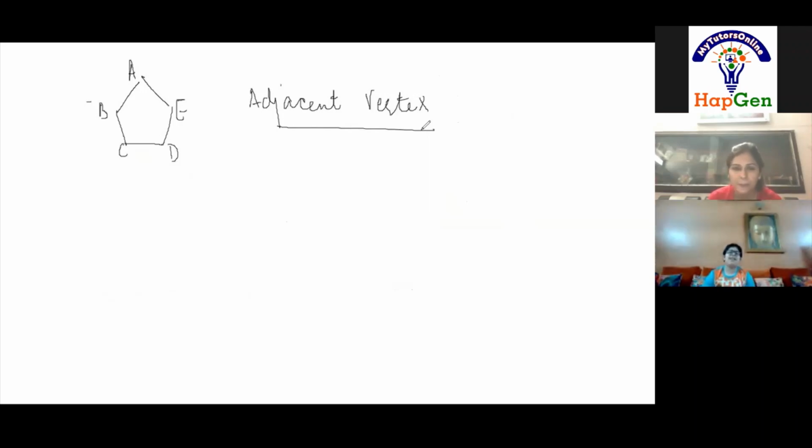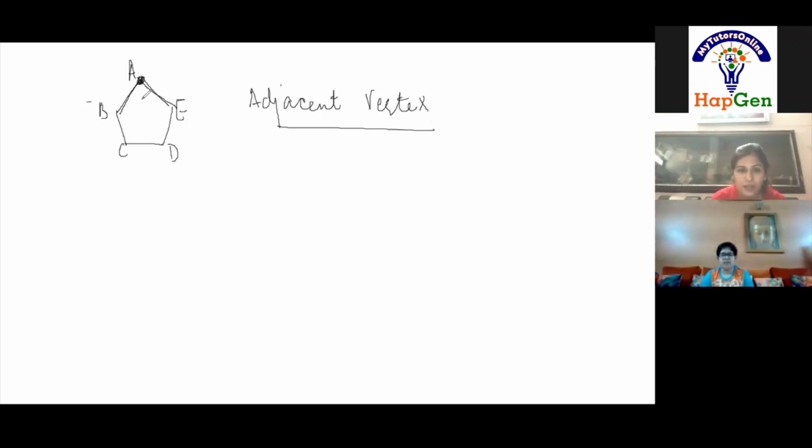Ma'am, BA and AE, both are meeting at A. So A is an adjacent vertex. Wait a second. AB and AE, you are saying they both are meeting at A. Then A is? Adjacent vertex. To whom? To B and E.